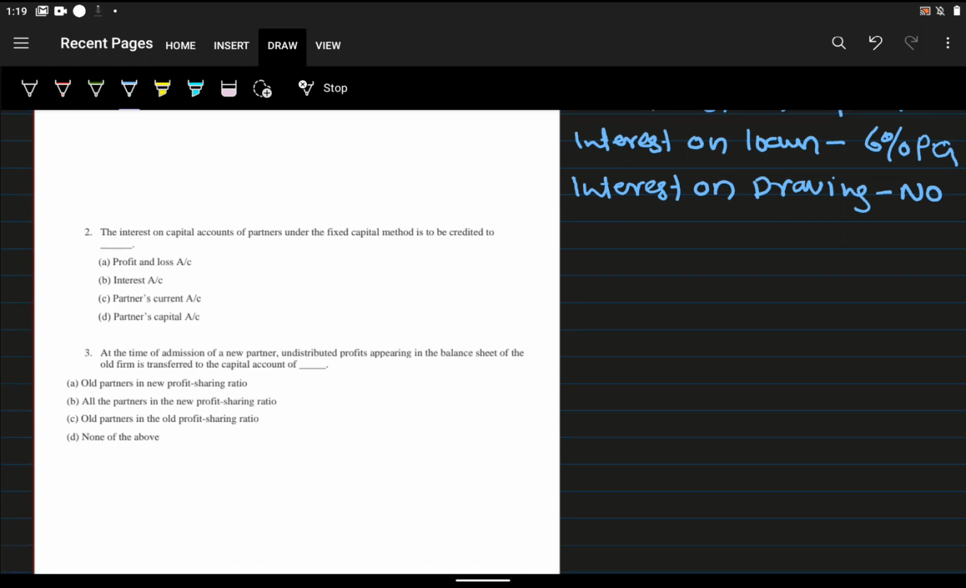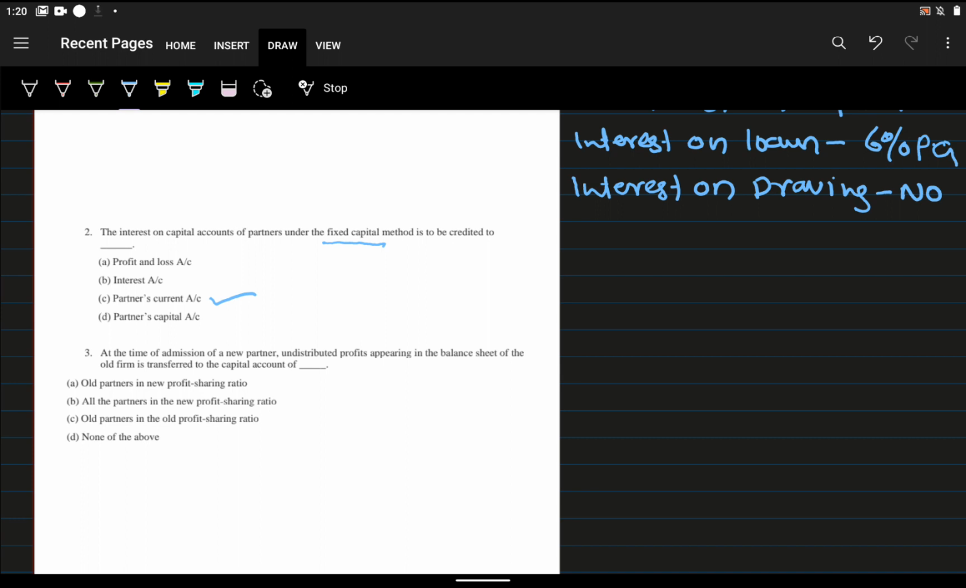So the interest on capital of partners under the fixed capital method, as clearly mentioned here, is to be credited to dash account. The answer is partners' current account. You may misunderstand and write partners' capital account, but actually the answer is partners' current account.